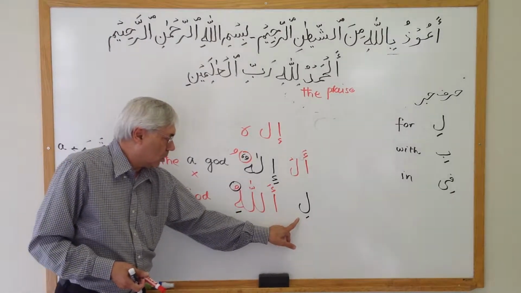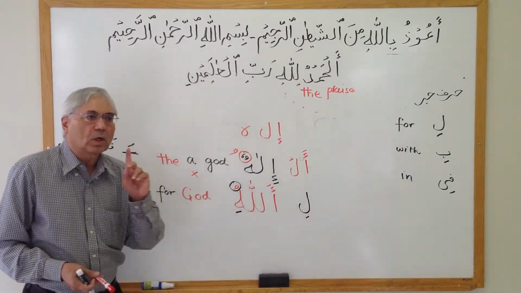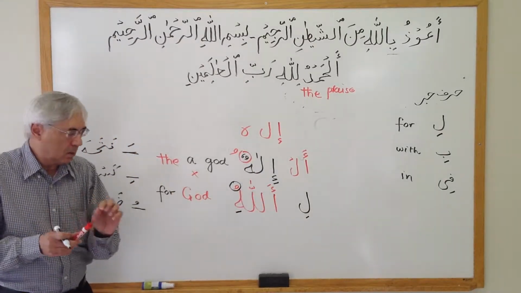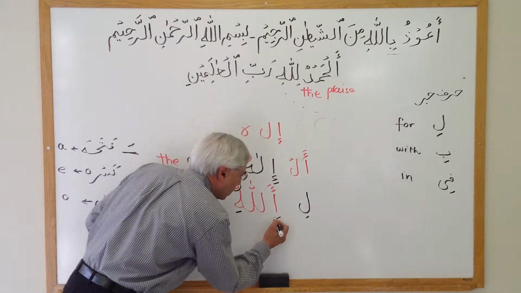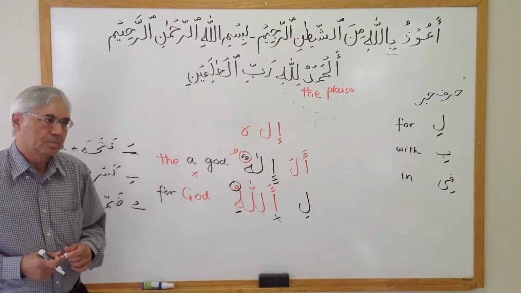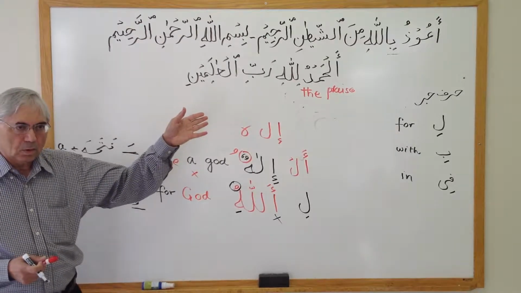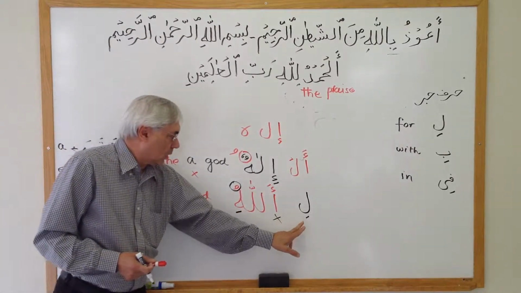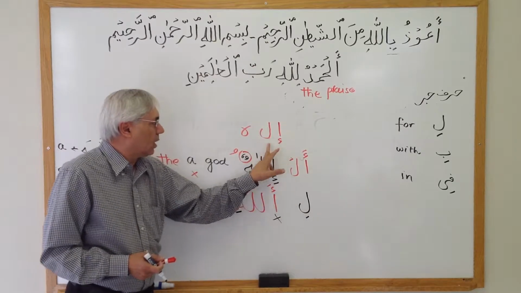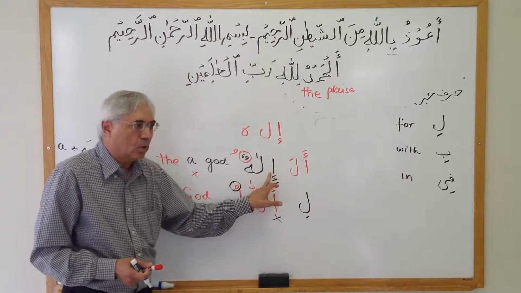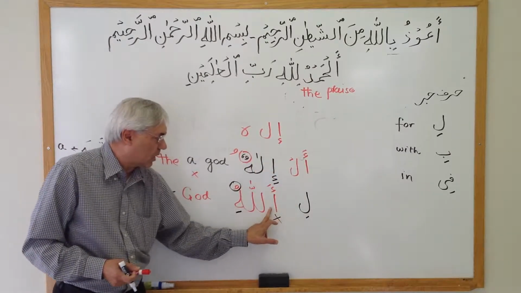So now, for the purpose of pronunciation, whenever we combine, we don't pronounce this alif again. Just like in Alhamdu, we did the same thing. So in Allahu, this alif we did not pronounce. Now this lam is going to take out this alif again.